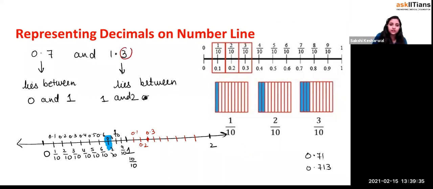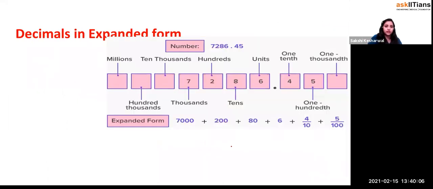This part is known as the decimal part, right? And this part is known as the whole part, yes or no? So this is how we read. Between 1 and 2 we are going to divide. 1.3 means it is greater than 1 and less than 2. So this value is going to lie between 1 and 2, yes. So this is how we do the representation.